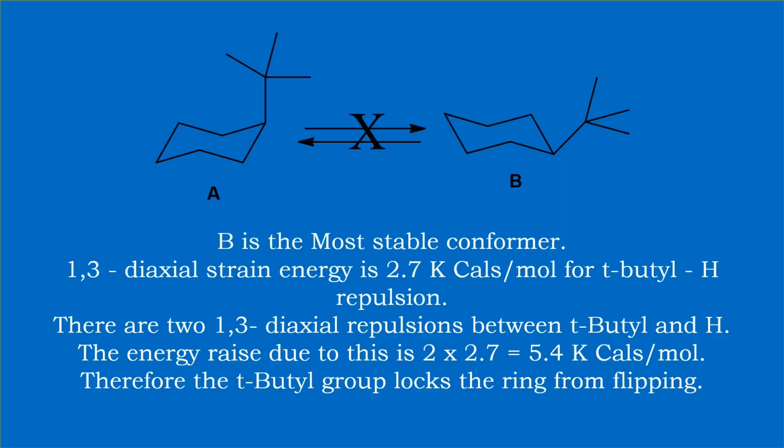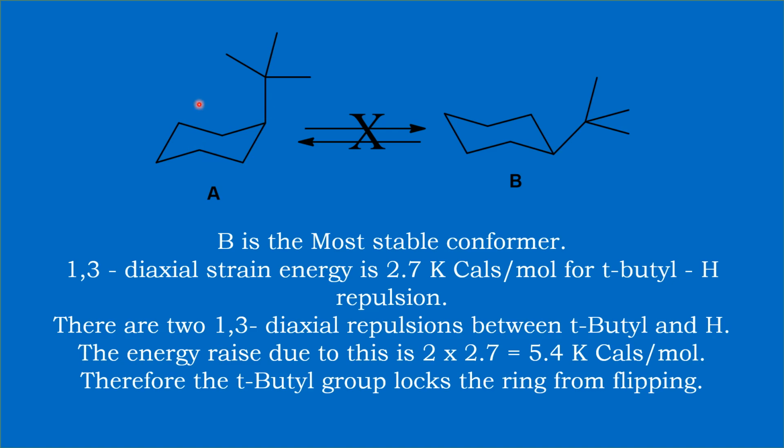Tertiary butyl cyclohexane is another example of monosubstituted cyclohexanes. And this is the axial conformer where we have the tertiary butyl group in the axial site. And this will have 1,3 diaxial repulsion with the hydrogen present on this carbon. This is carbon number 1, and this is 2, and this is 3.